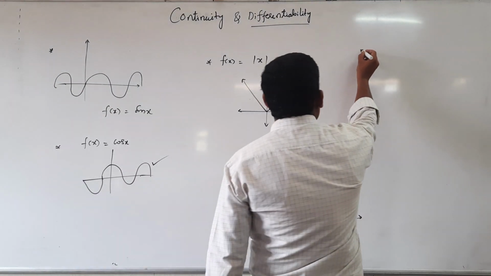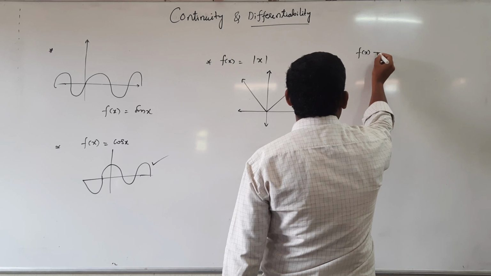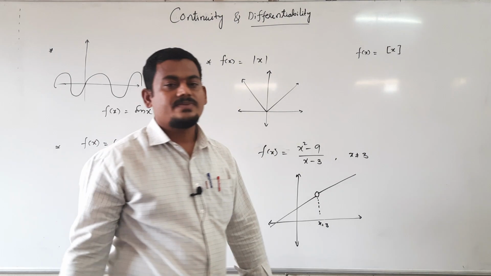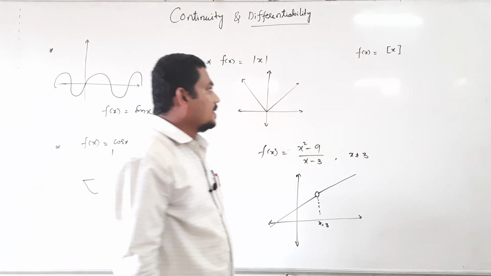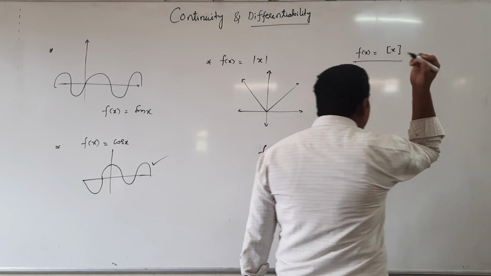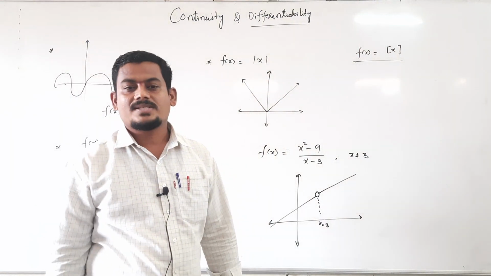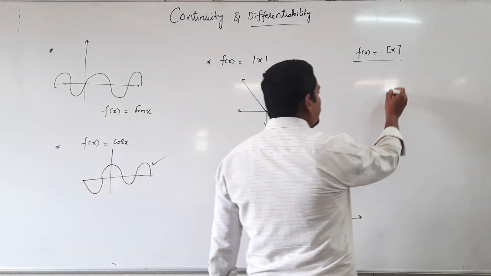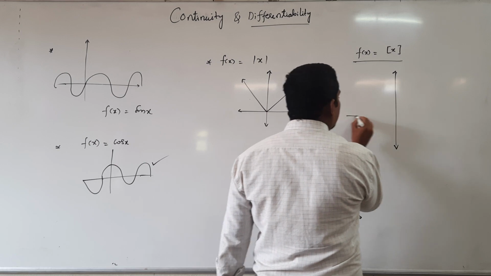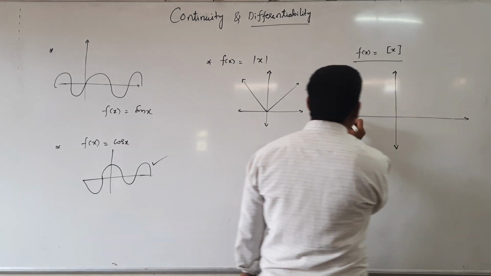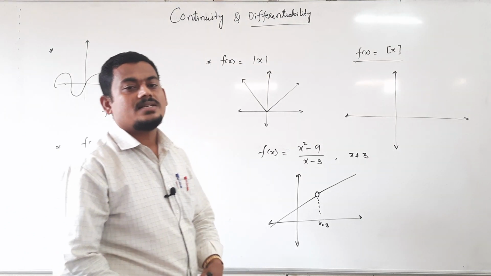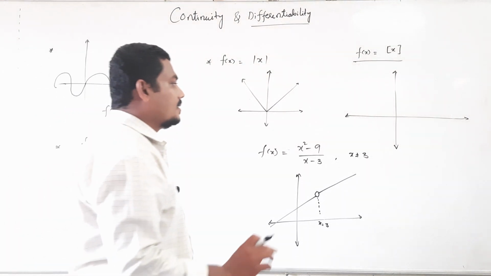And I will take one more example. f of x equal to step x. It is a very familiar function, right? From the graph only, conclude whether this function is continuous or discontinuous, right? Now, I will draw the graph of the greatest integer function, right?